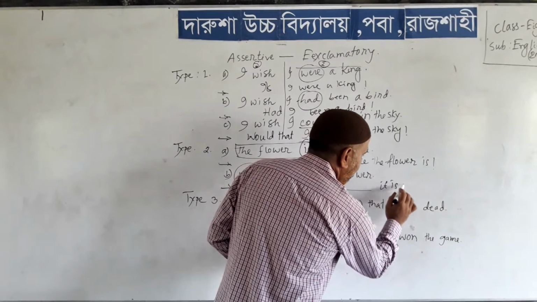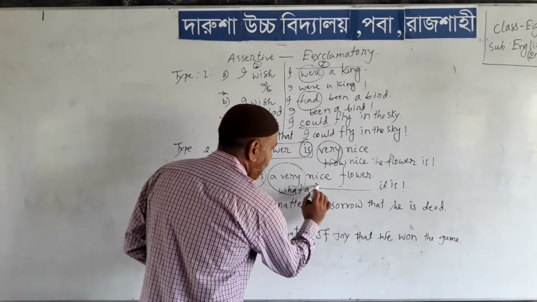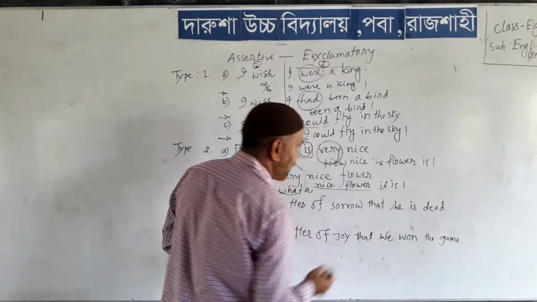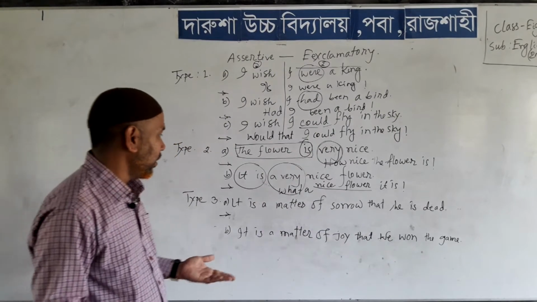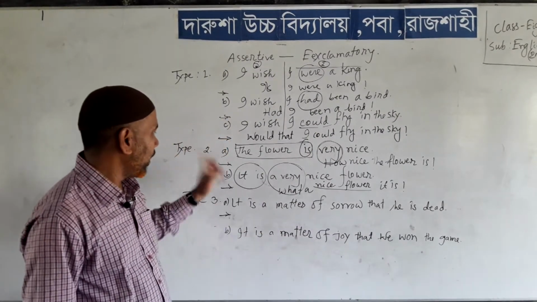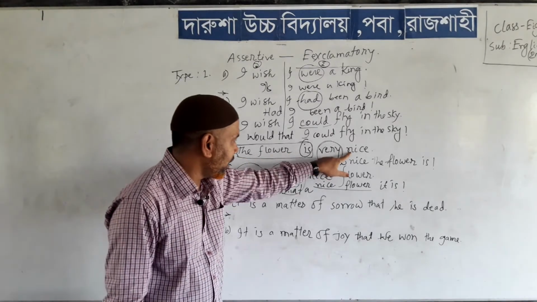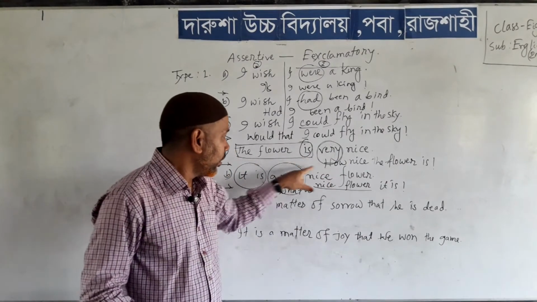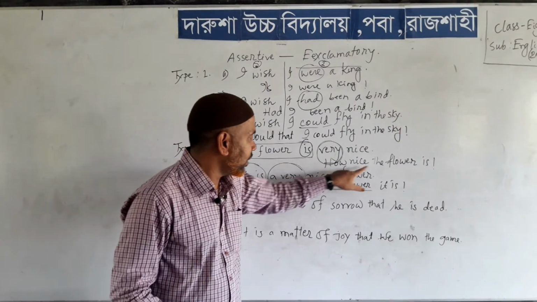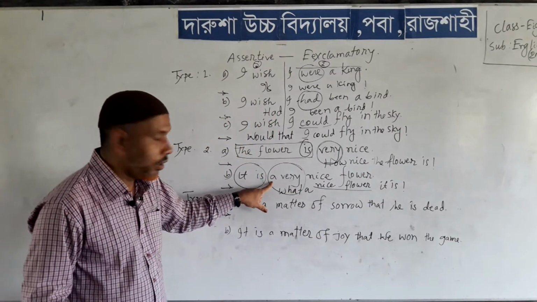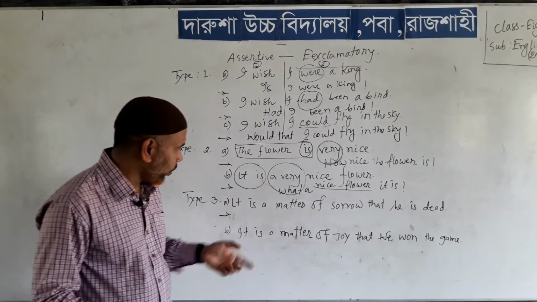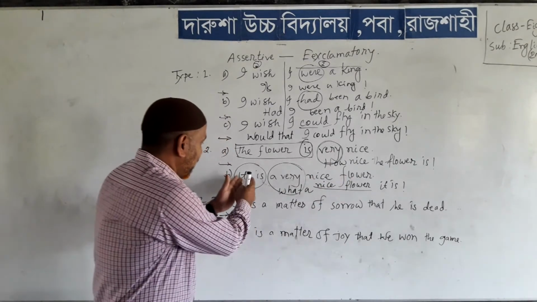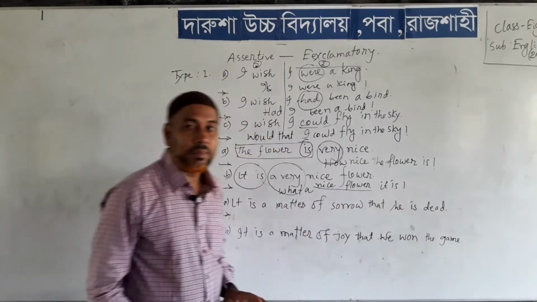It is, then use the sign. Okay. What a nice flower it is. That is complete, and it is an exclamatory sentence. Again, the flower is very nice is an assertive sentence because it starts with the subject, and how nice the flower is is the exclamatory sentence. Again, here we find a very, so we had to use what a, and then we wrote nice flower, and then subject and verb at the end of the sentence.